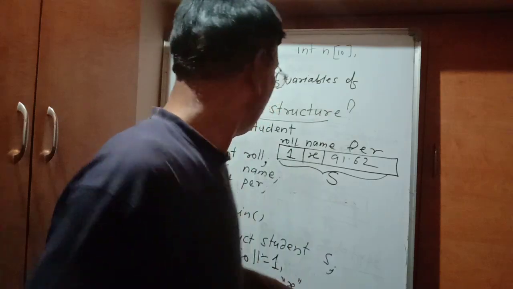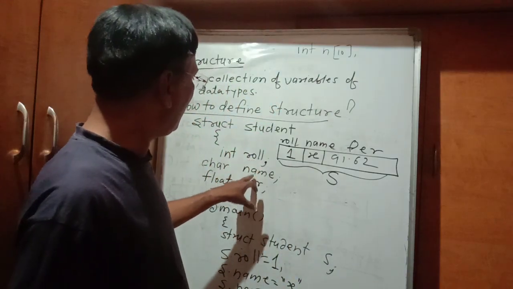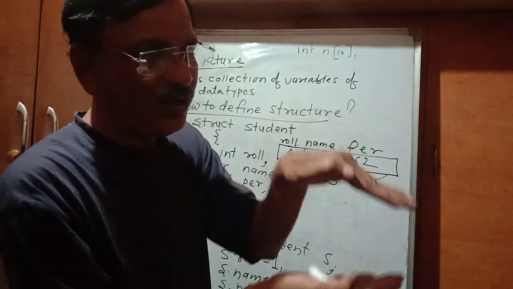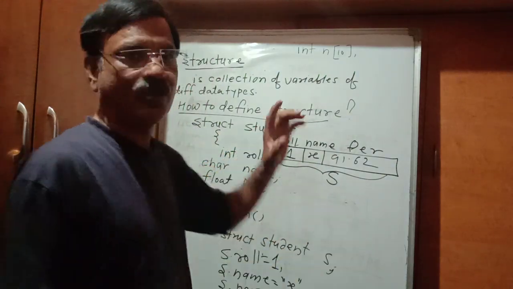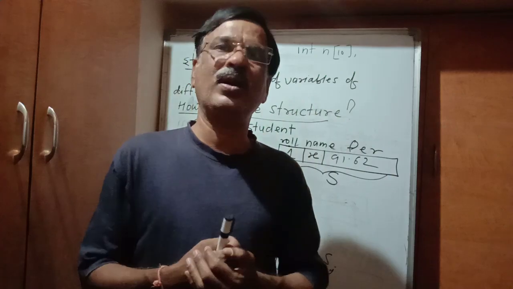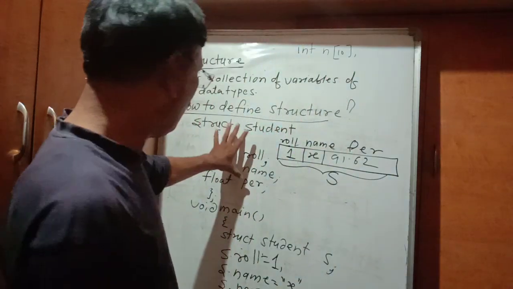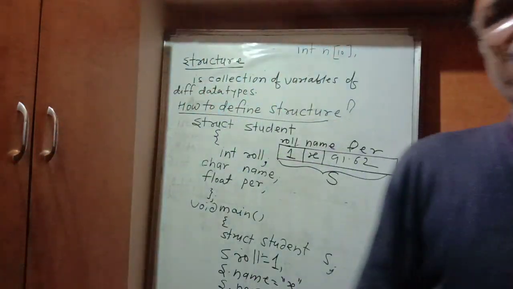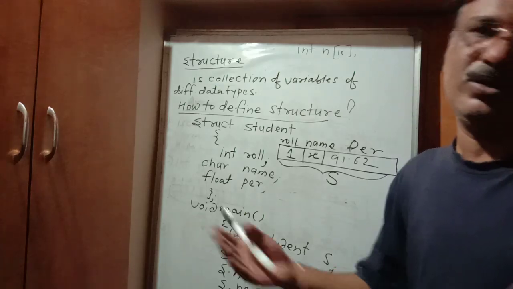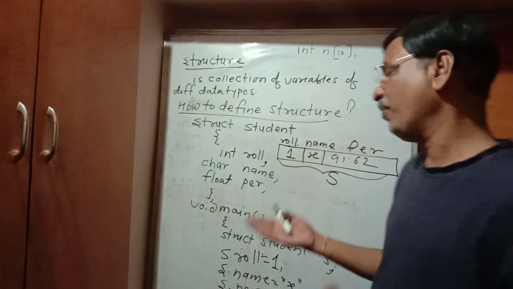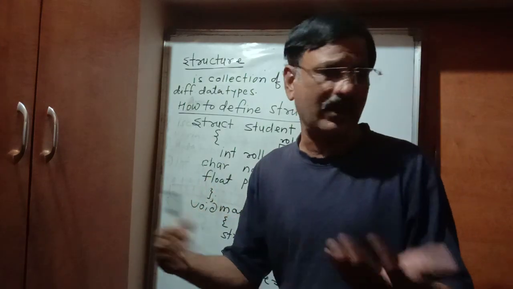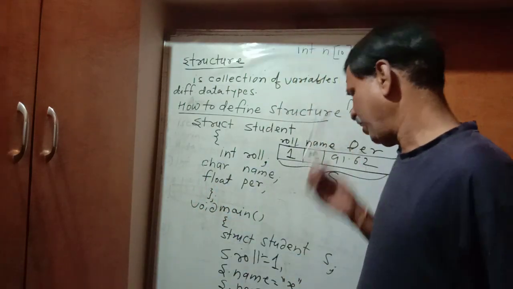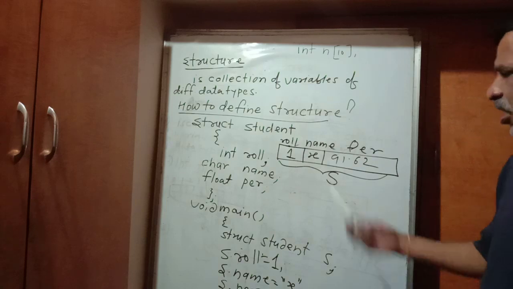Similarly, roll number, name and percentage, a combination of three variables, and the collection of these three variables will be called a struct student. It means we have derived our own data type. Now once our own data type is derived, we can declare variables of it, as we can declare variables of basic data types like integer, char, float. Similarly, we can declare variables of the struct data type.